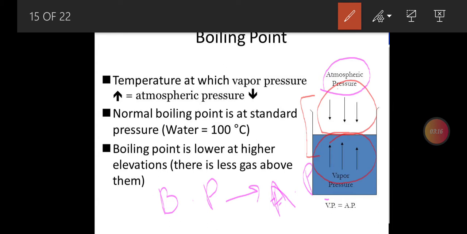So a direct relationship is there. If atmospheric pressure lowers, we can lower the boiling point. If atmospheric pressure or external pressure increases, we can raise the boiling point of a liquid. So we can change the temperature at which a liquid boils by bringing changes in the external pressure of that liquid.